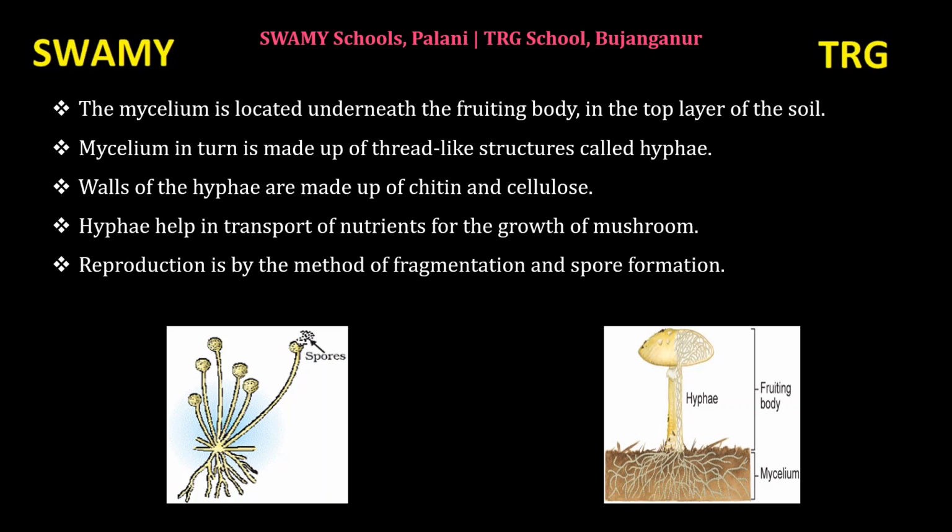Hyphae help in transport of nutrients for the growth of the mushroom. Reproduction is by the method of fragmentation and spore formation.